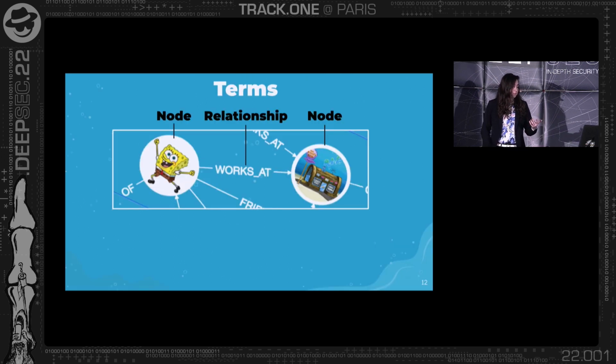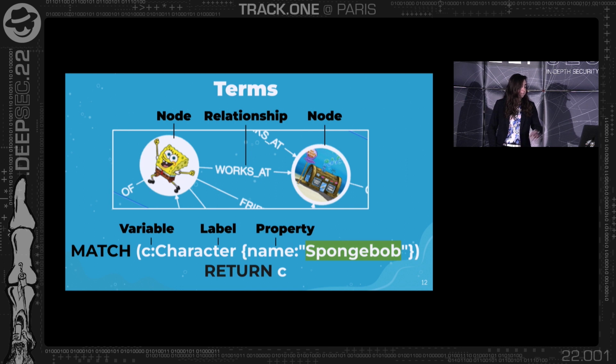So we have our terms. There is the circle, you can call it node. And there are relationships, those are the arrows that we talked about. And if you want to dig deeper into Cypher, then forget SQL for a second. You have variables that you can actually define, such as here I define a variable called C. And you have labels, such as Character and Place. And you have also properties. Now you can assign properties to different nodes. And here I assign a property called name to the SpongeBob character node. And this is just the basic terms of Cypher.